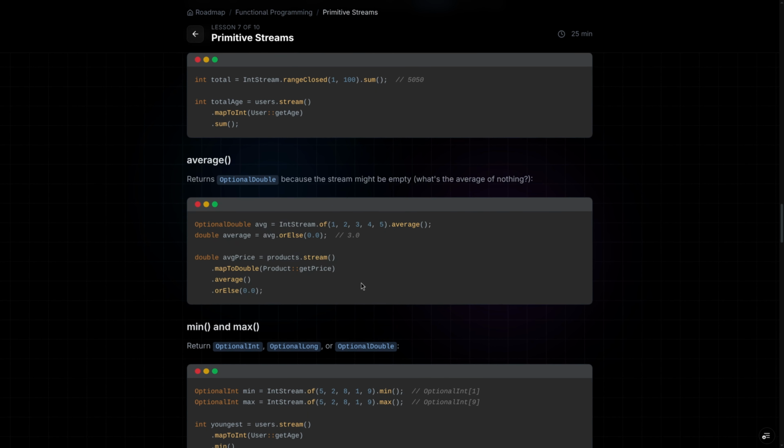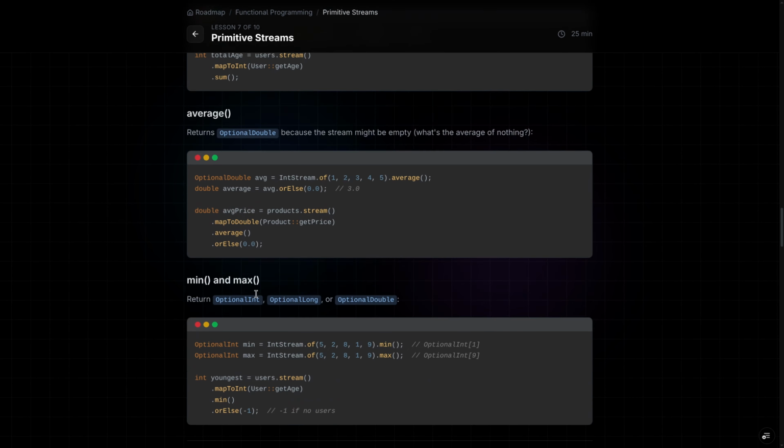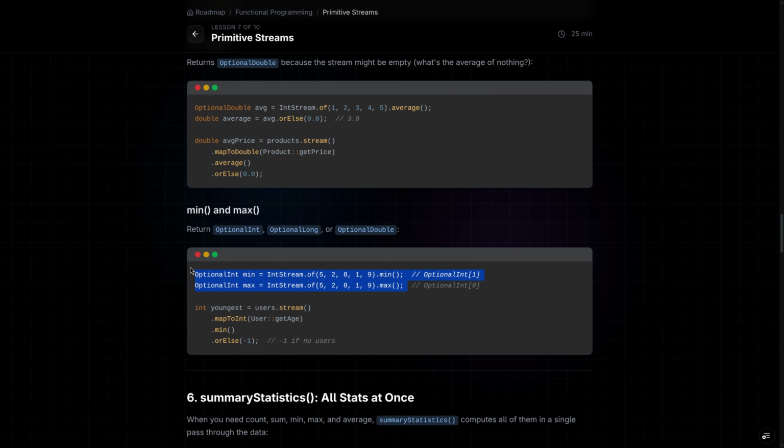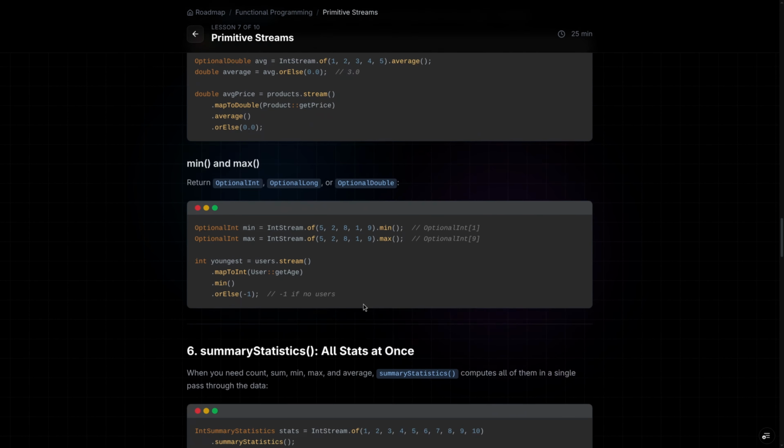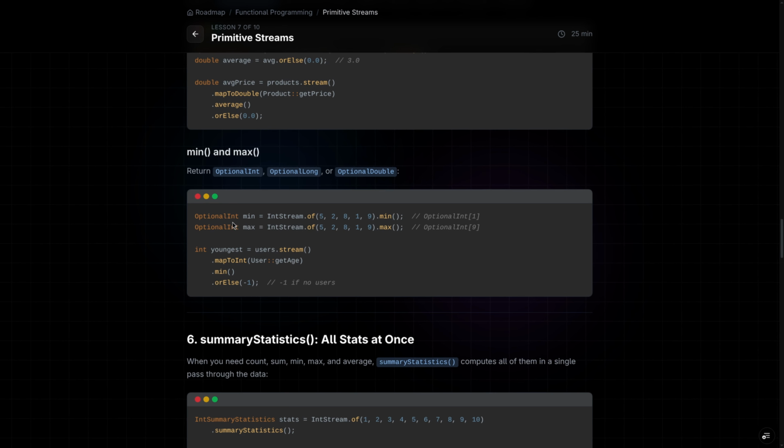We have other methods as well, like average, min, and max. We can call them directly, and we will get an OptionalInt here, not a direct value. If we print it, we will get the Optional, not the value. If you want the actual value, you can call orElse.